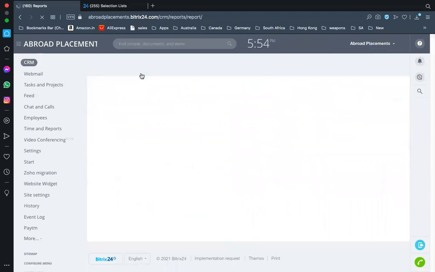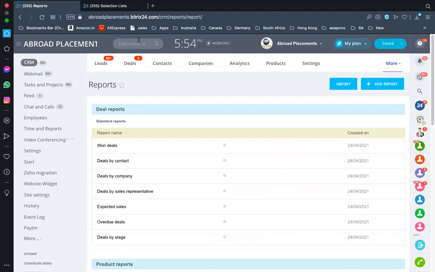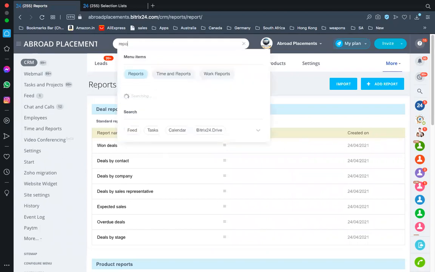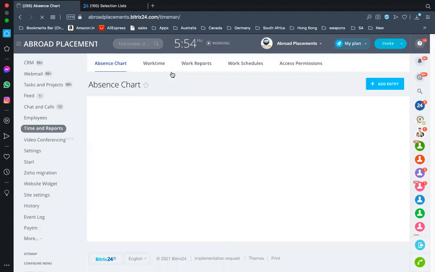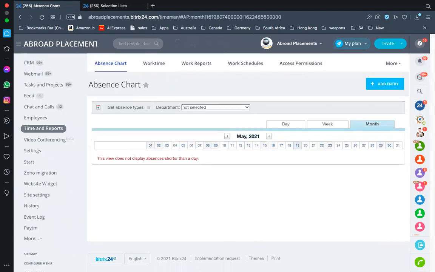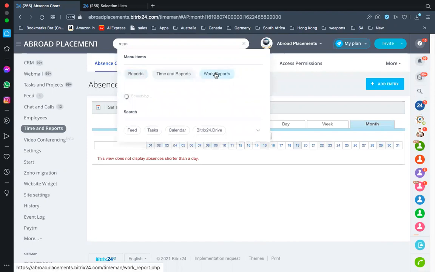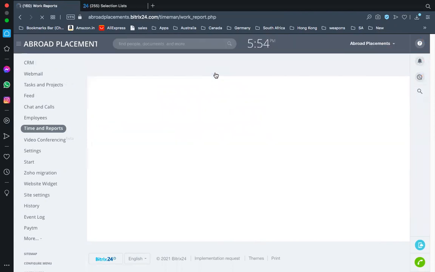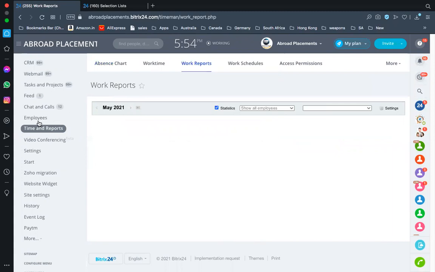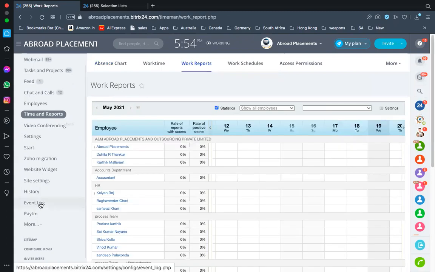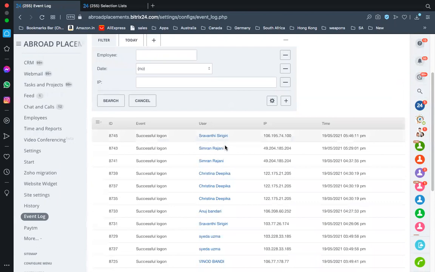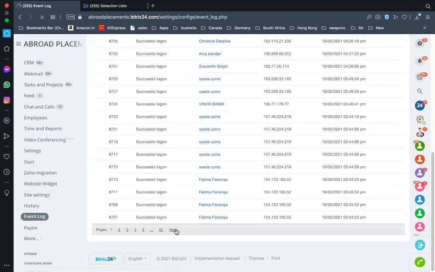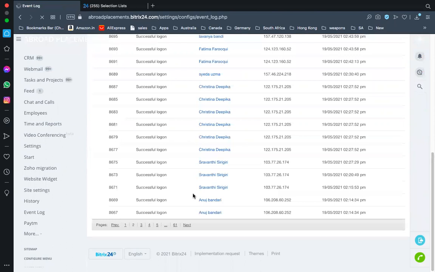Now this tells you your login and logout times. Okay, sorry, not this. Then I have the work reports also, which give me more information. That's not that, oops. Okay, so yeah, the event log. The event log actually tells me who has logged in, who has not logged in. It gives me complete information about everyone here.